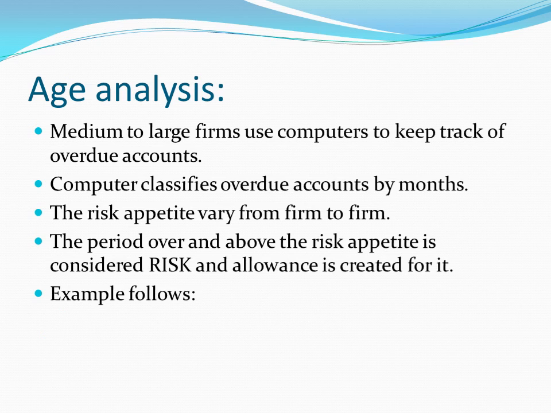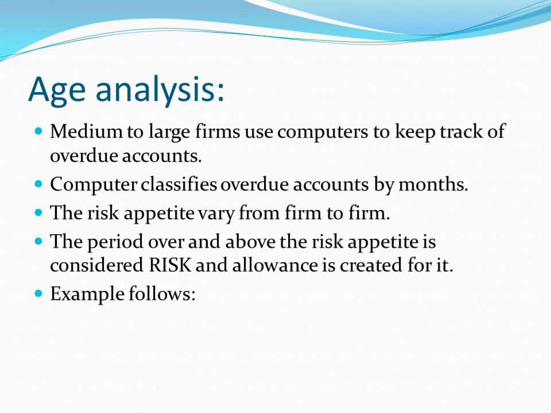The other method is age analysis, and the allowance is based on this age analysis. But age analysis is normally provided by computers, and the firm decides what its risk appetite is. So the risk appetite varies from firm to firm. One firm may say that anything over 1 month is risk. The other firm may say that anything over 2 months is risk.